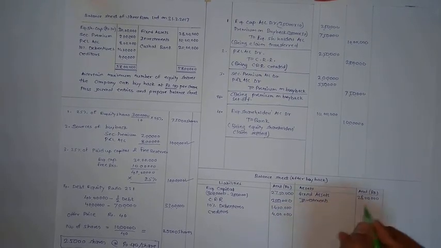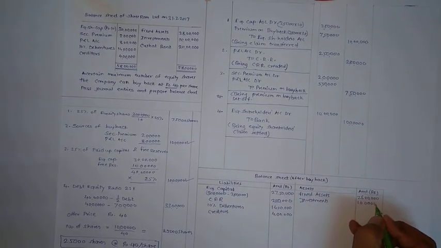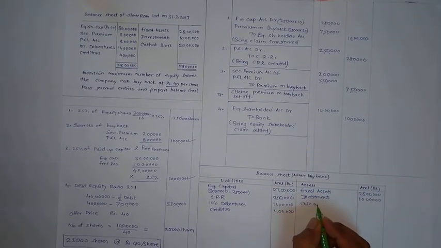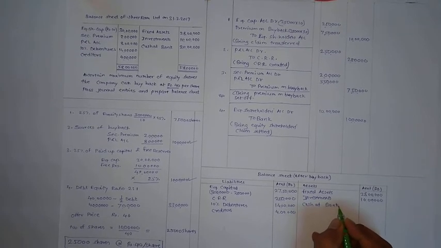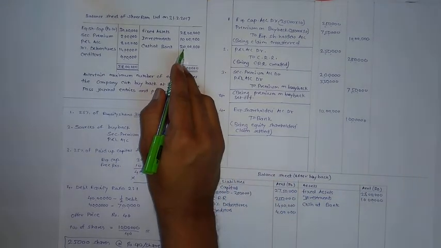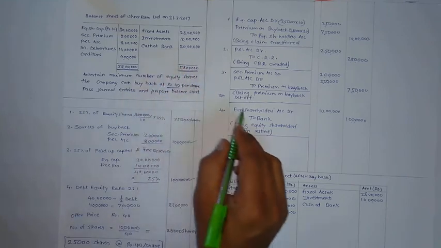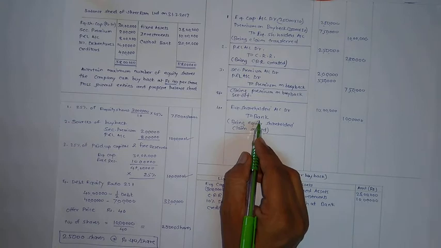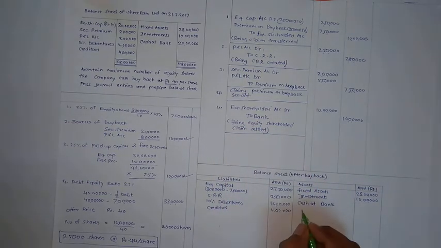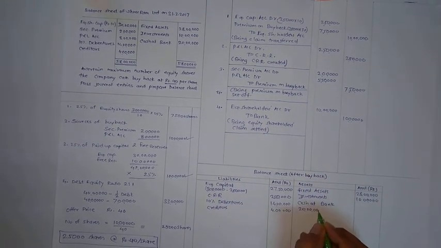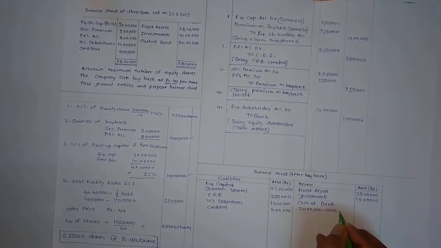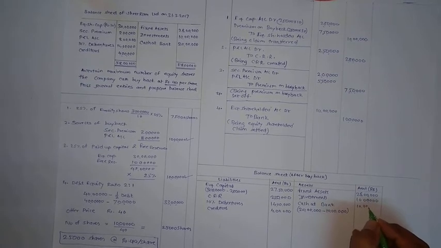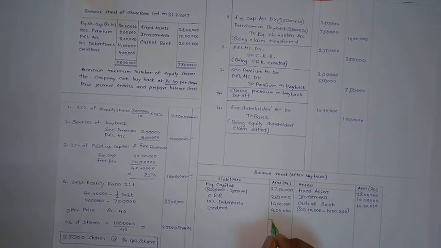Investments same 10 lakh and cash at bank. Cash at bank was 20 lakh and amount paid to equity shareholders is 10 lakh. This credit side of bank account should be deducted. So balance will be 20 lakh less 10 lakh, cash at bank 10 lakh.